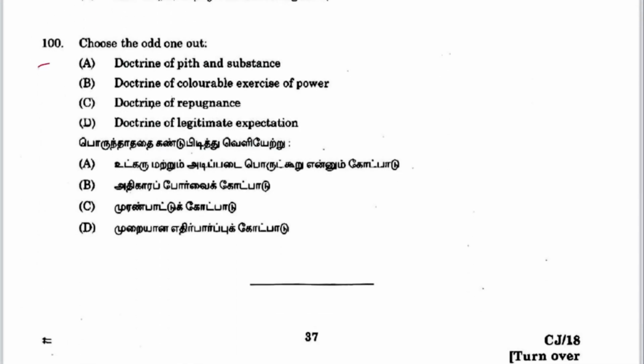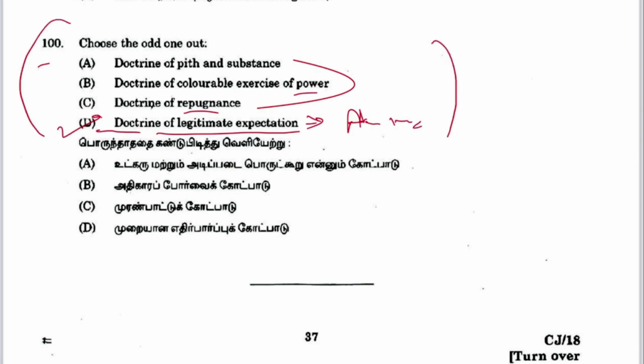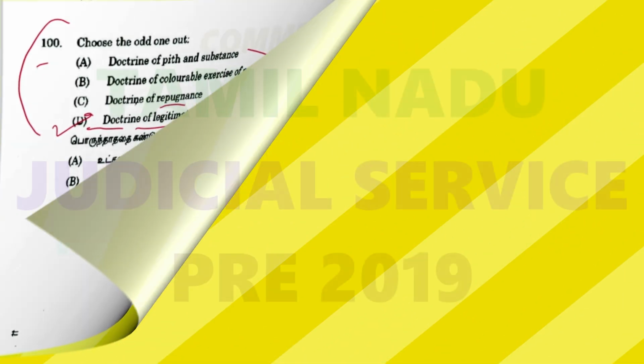Next 100. Choose the odd one out. Doctrine of pith and substance. Doctrine of colourable legislation, repugnance. So these three relate to the constitution, and legitimate expectation belongs to administrative law. So D can be the answer. However, they should avoid these type of questions because these are controversial questions, because there is no separate query on each of the doctrine. So it is hard to understand by the candidates.